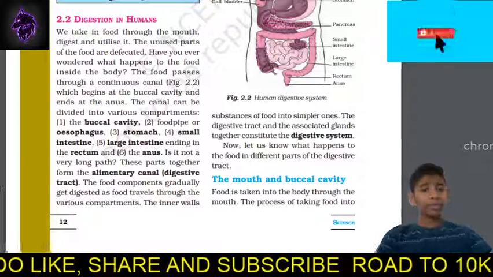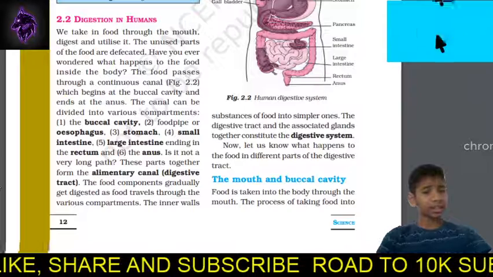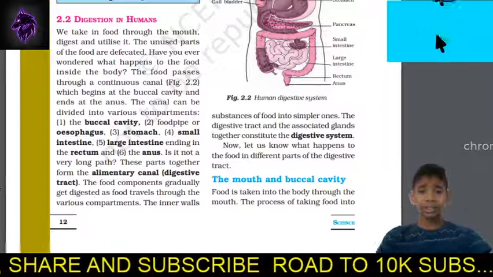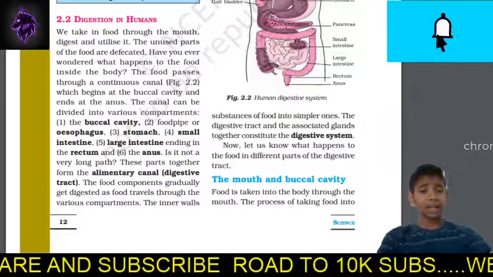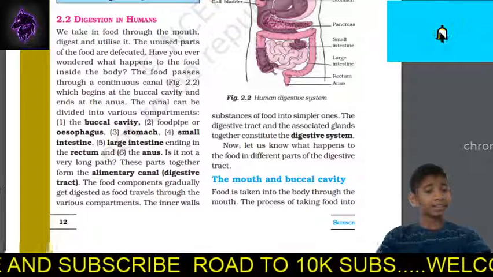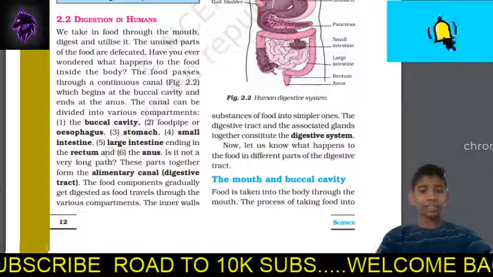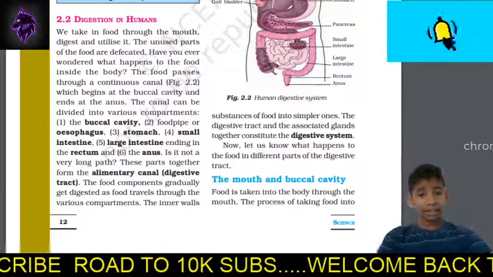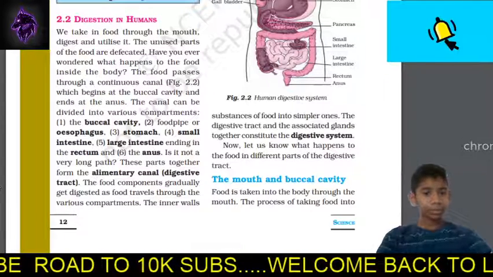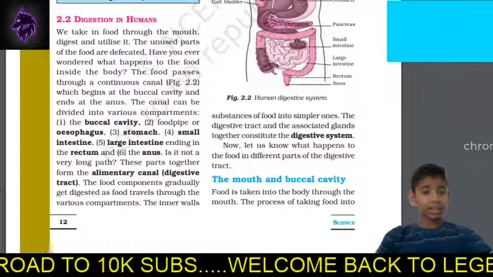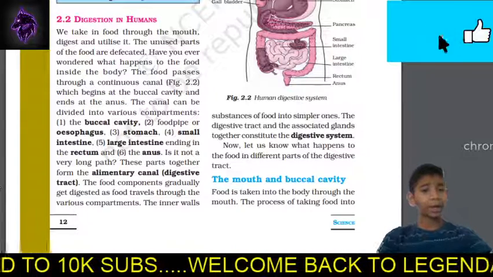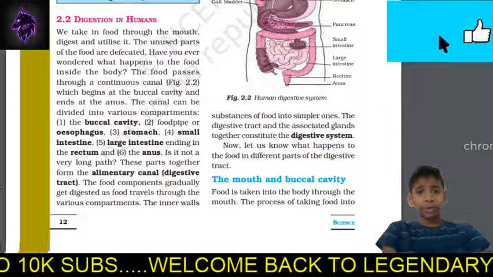Have you ever wondered what happens to the food inside your body? The food passes through a continuous canal which begins at the buccal cavity and ends at the anus, right? That's the digestive tract, the digestive system. The canal can be divided into various compartments, right? The buccal cavity.